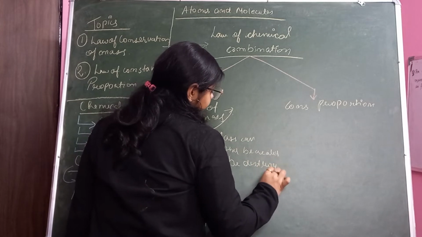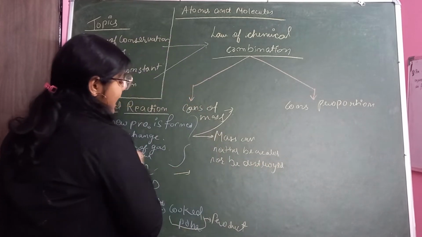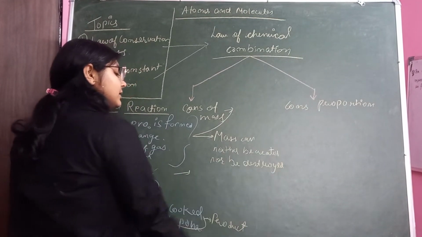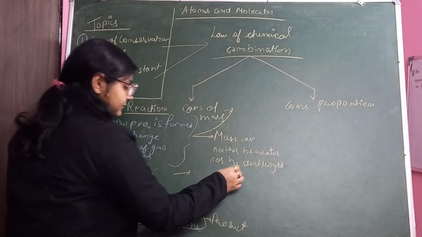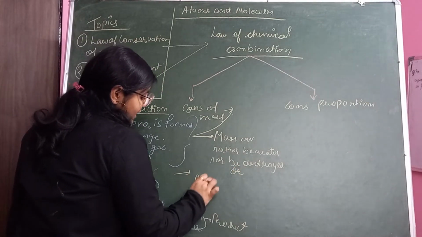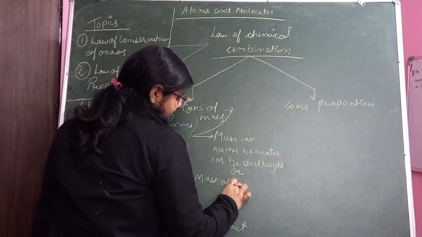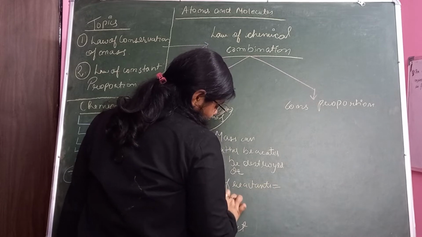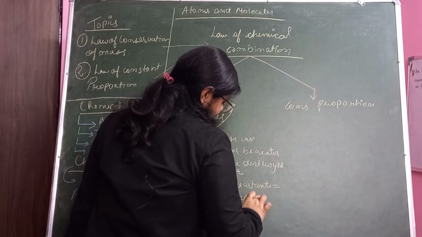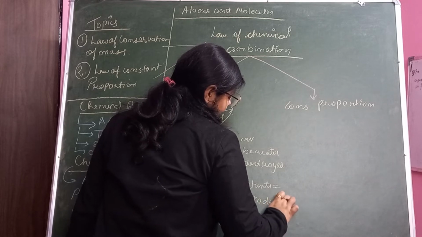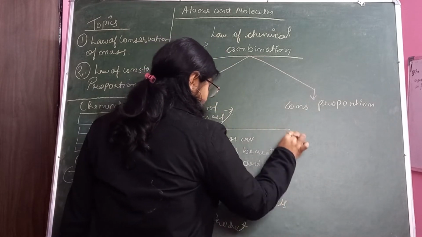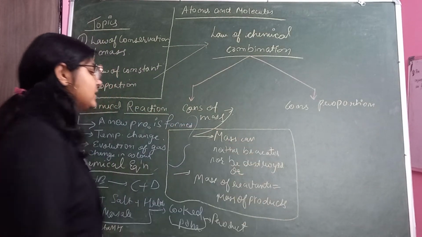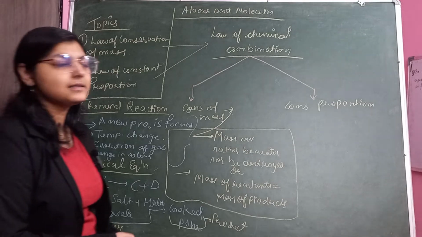Mass can neither be created nor be destroyed. And second, mass can neither be created nor be destroyed. Or you can write: mass of reactants will be equal to mass of products. Mass of reactants will be equal to mass of what? Products. And that is what conservation of mass says.